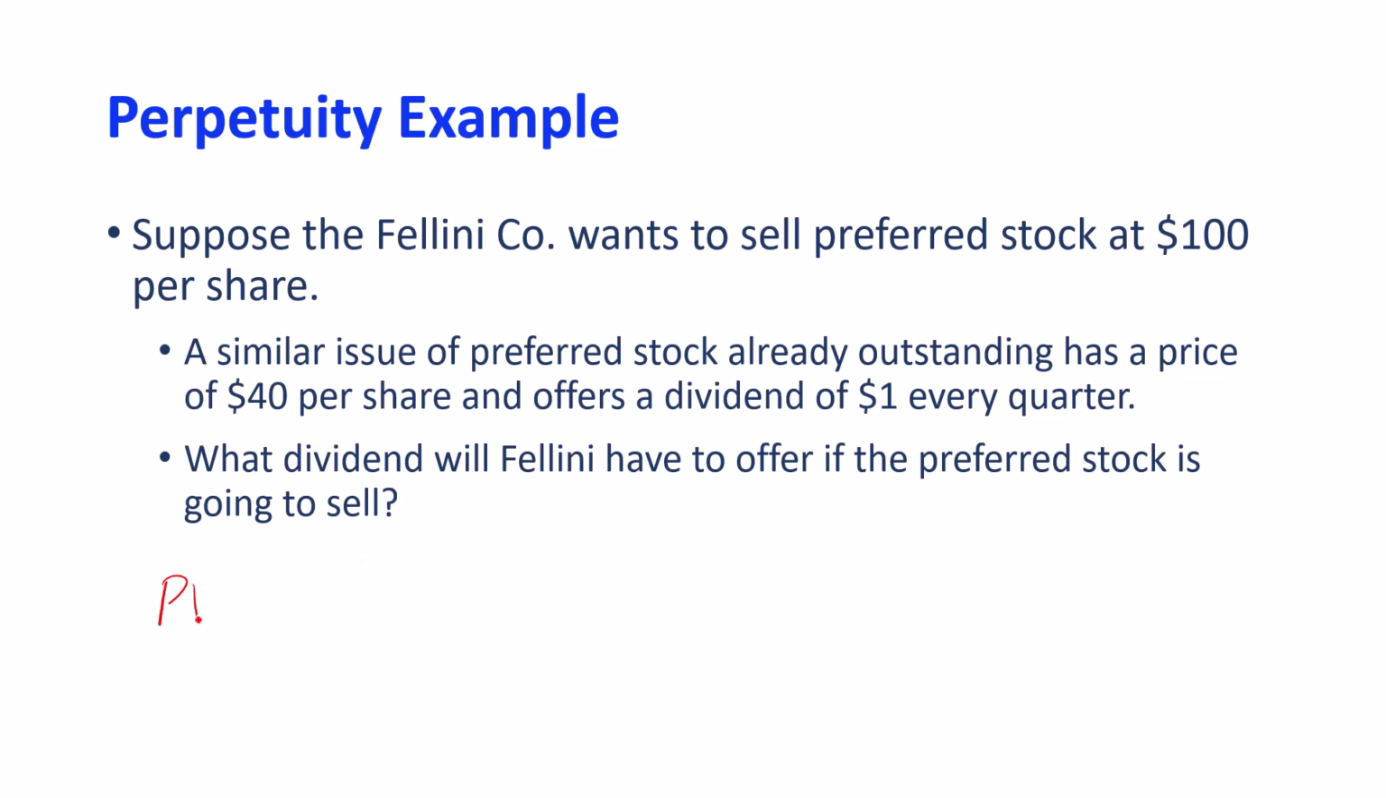So this is our formula. Present value is the dividend or cash flow over R. So we have the price, which is $40, and it pays $1 in dividends. So we'd have to solve for the rate. The rate of return for this preferred stock is going to be 1 over 40, or 0.025, or 2.5%. So if you want to be able to sell this new issue of the preferred stock, you have to offer at least 2.5%.